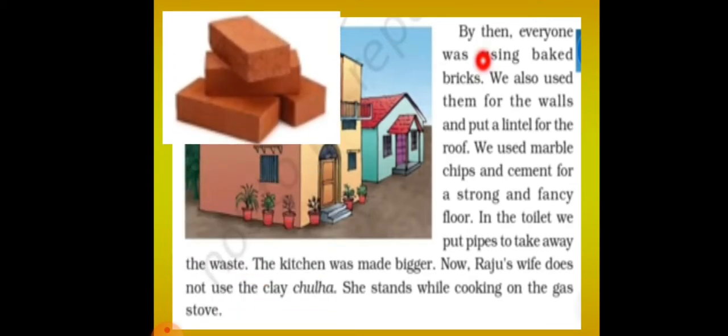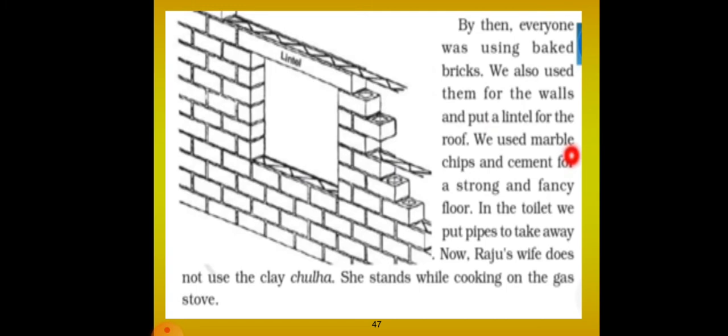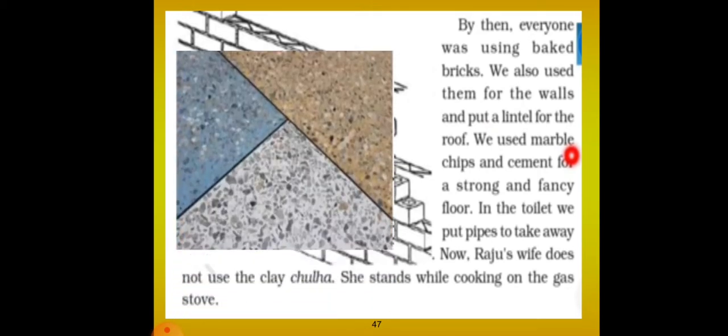So you can see here these are the baked bricks which are the correct size, where all the edges are proper, right? These are called baked bricks. So they also used the lintels for the roof. You can see here this is a lintel. So before putting the slab, after constructing three-fourths of the wall, the lintels are put. Okay. So lintels for the roof, and they used the marble chips and cement for a strong and fancy floor.